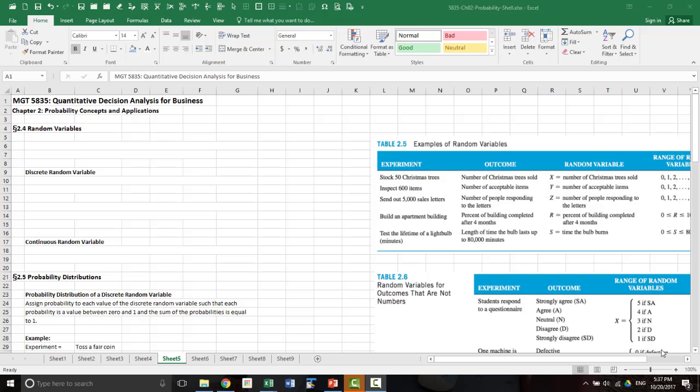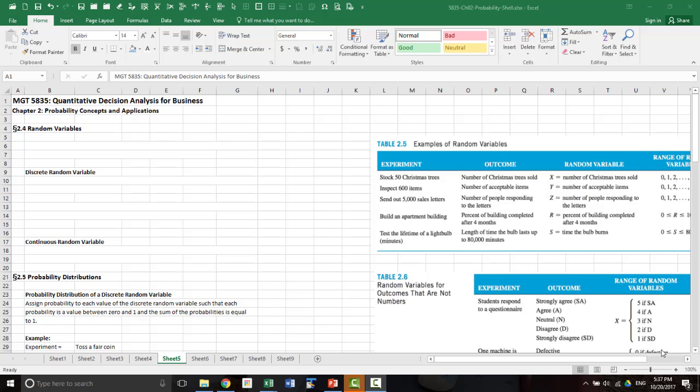For example, you have a coin toss, H and T, H for head, T for tail. Suppose you assign a numerical value, H equal to 1, T equal to 2, then the random variable is 1 and 2. The random variable can take two possible values. So everything that is valid for the outcomes of a sample space is valid for random variables.